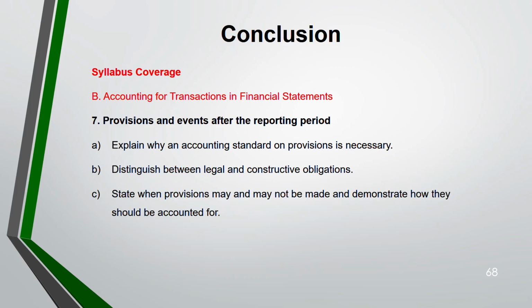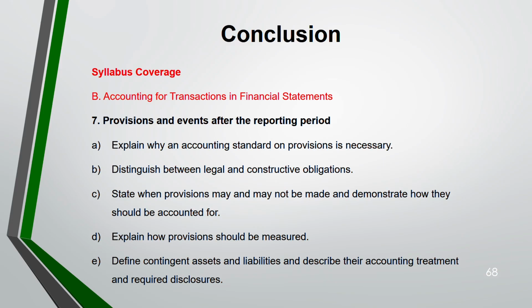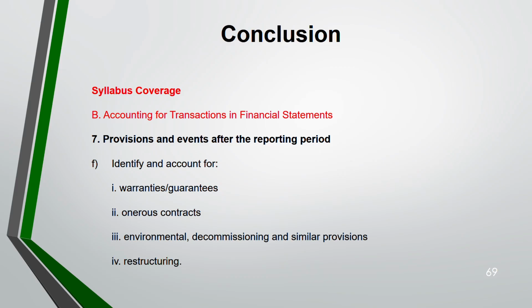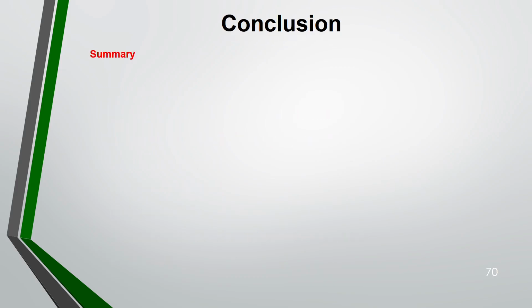Then state when provisions may and may not be made and demonstrate how they have to be accounted for. Explain how provisions should be measured. So there are two ways. Best estimate way, most possible outcome, and you go by the probability. Define contingent asset and contingent liability and their disclosure. Then you have to identify and account for specific issues: warranties and guarantees, onerous contract, environmental decommissioning, similar provision, restructuring. That's it. Now, let us summarize the lecture.